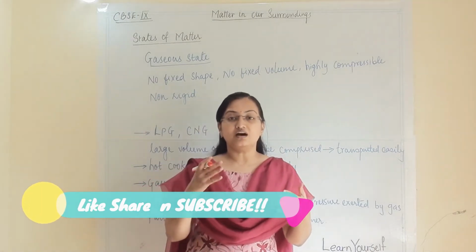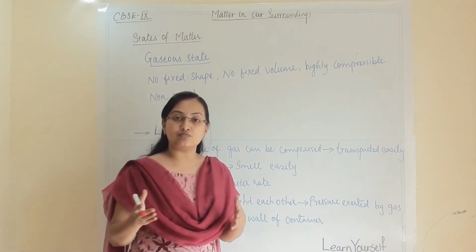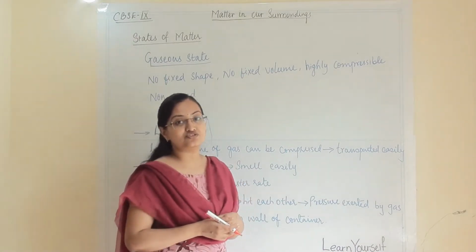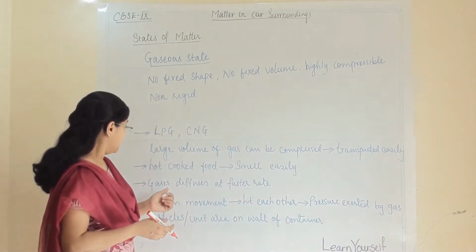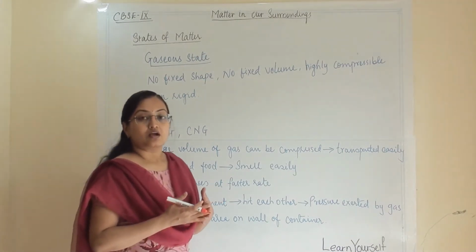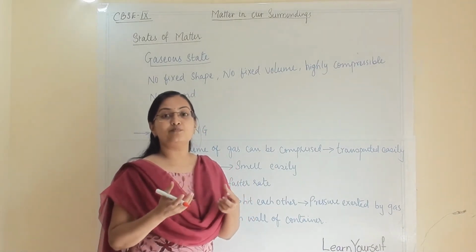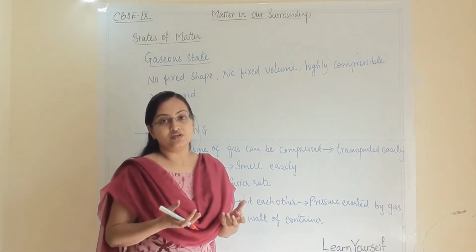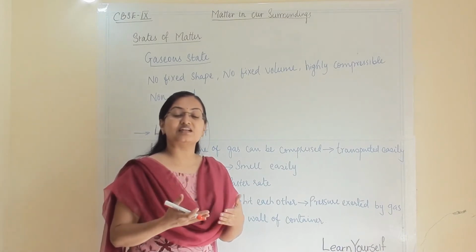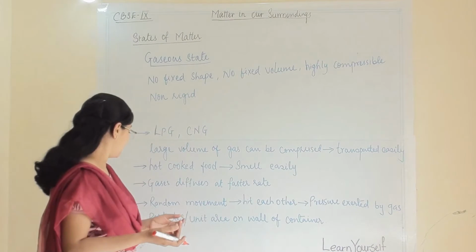So the aroma comes along with the air molecules and reaches us. Gases diffuse at a faster rate. Compared to solid and liquid, gaseous atoms have maximum space between them, so gaseous atoms diffuse at the maximum rate.